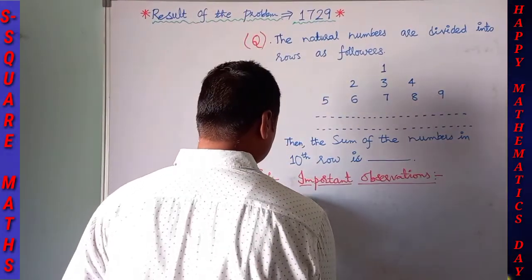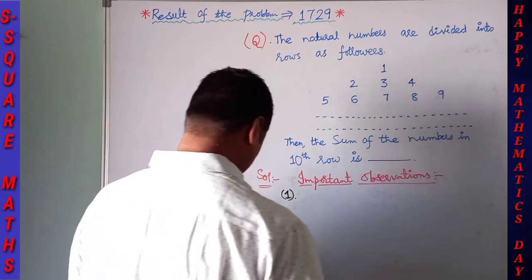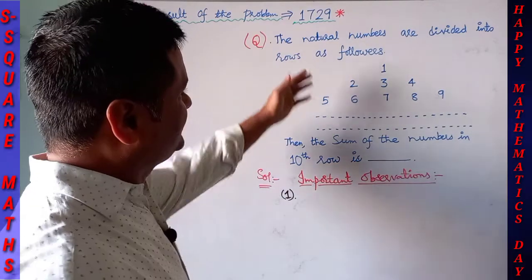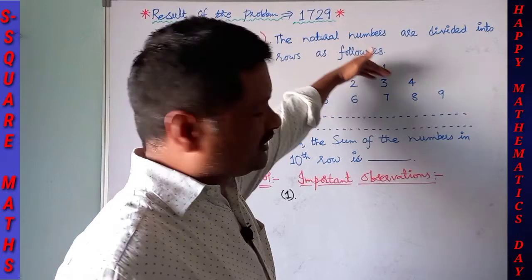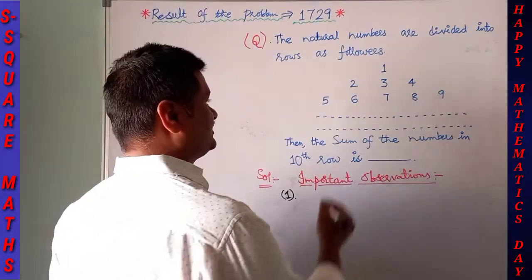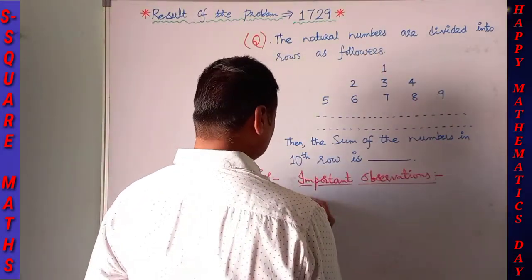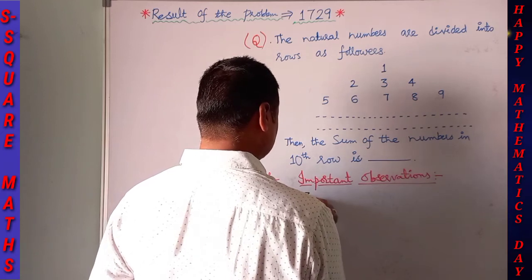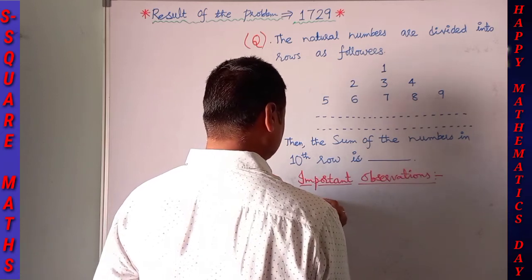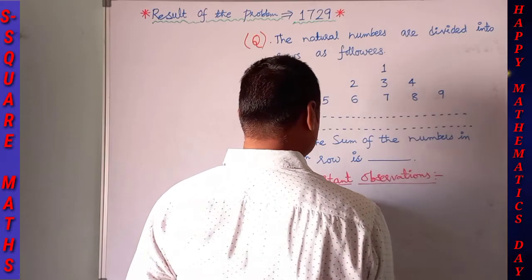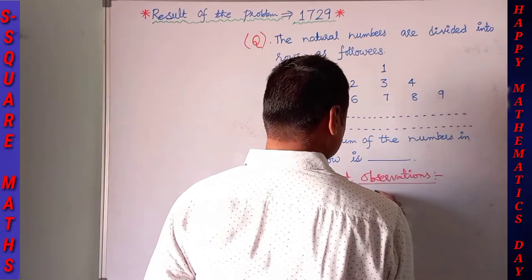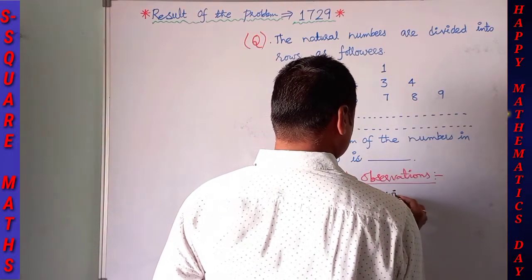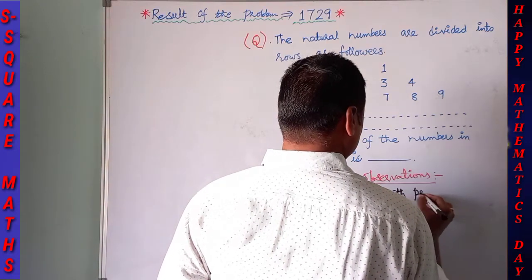The first one: each row ends with perfect squares.